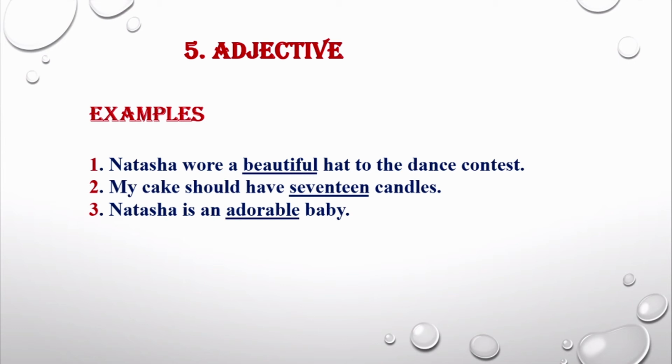First, Natasha wore a beautiful hat to the dance contest. In this sentence, the word beautiful is an adjective. Let's look at the second example. My cake should have 17 candles. In this sentence, the word 17 is adjective. Let's look at the third example. Natasha is an adorable baby. In this sentence, the word adorable is adjective.